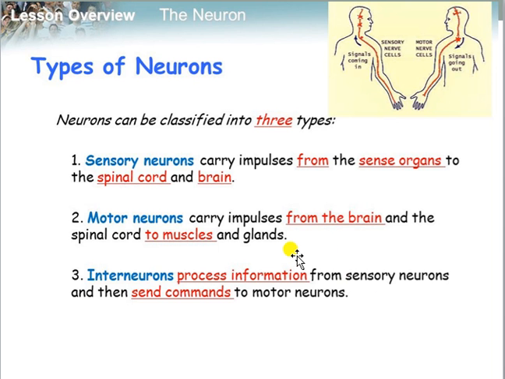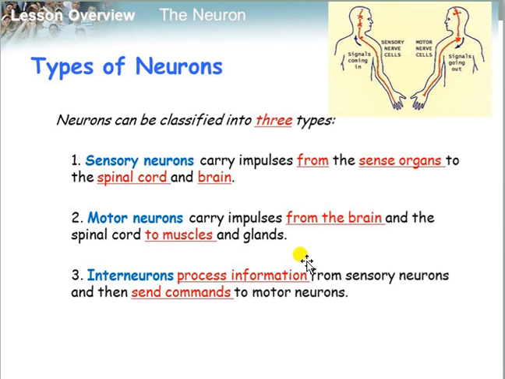Now we can see the various types of neurons here. There are three types of neuron we commonly know, as we also studied in the previous slide. One is sensory neuron, second is motor neuron, another is interneuron. What is sensory neuron? Sensory neurons are those which carry impulses from the sense organ to the spinal cord as well as the brain, mostly the brain, a few times the spinal cord also. These neurons carry senses or any kind of stimulus, that's why they are commonly known as sensory neurons. Second, these are the neurons which carry responses from the brain and spinal cord to the effector organs, that is muscles and glands, and for that reason they are commonly known as motor neurons.